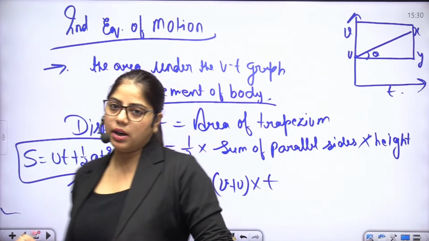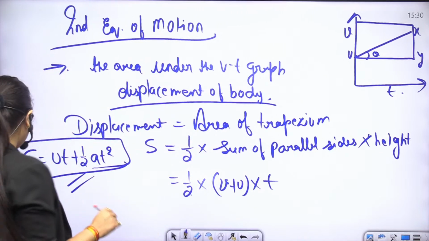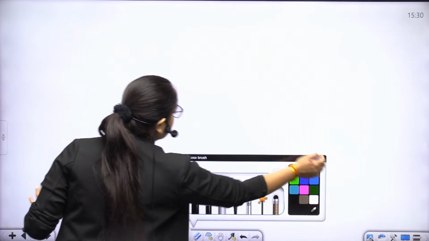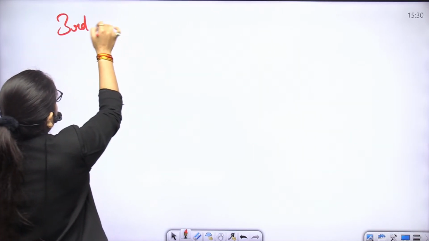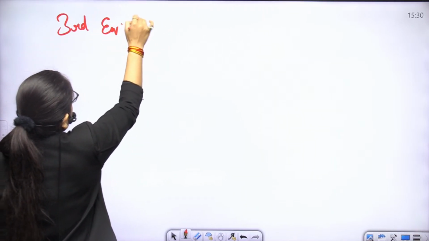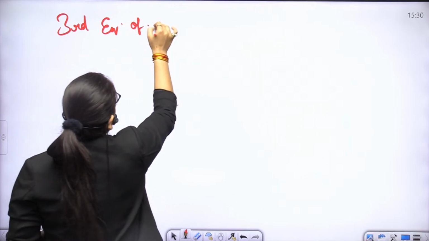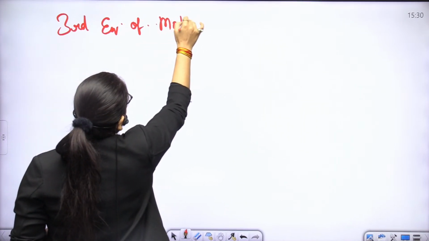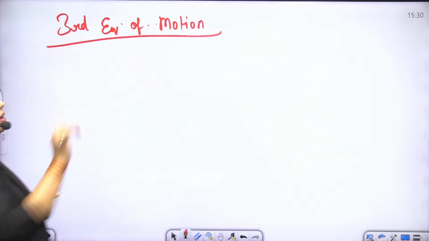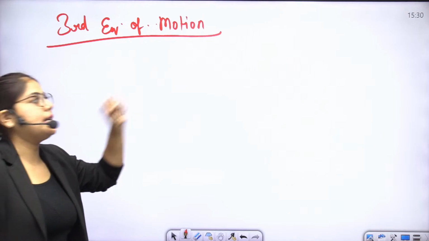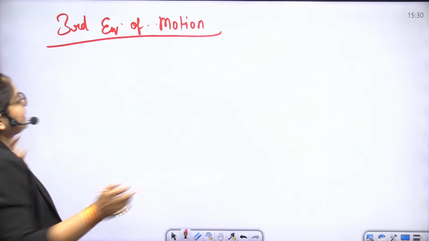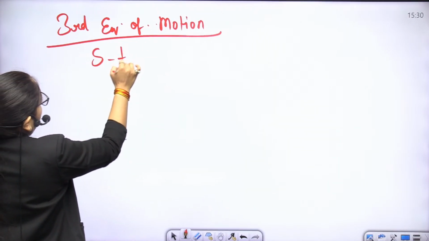Now comes the third equation of motion. What is the third equation of motion? This equation of motion is also defined by the VT graph, and it relates velocity, displacement, and acceleration.